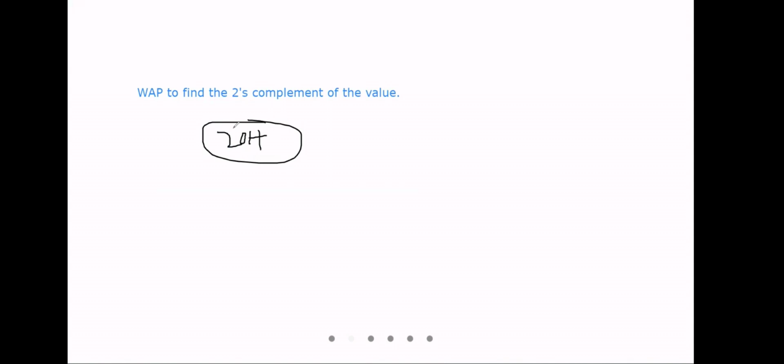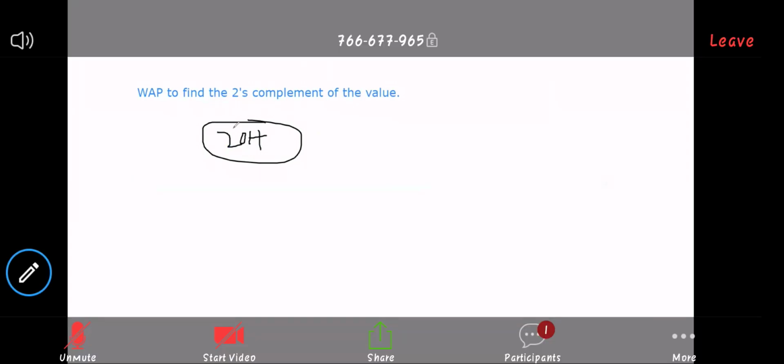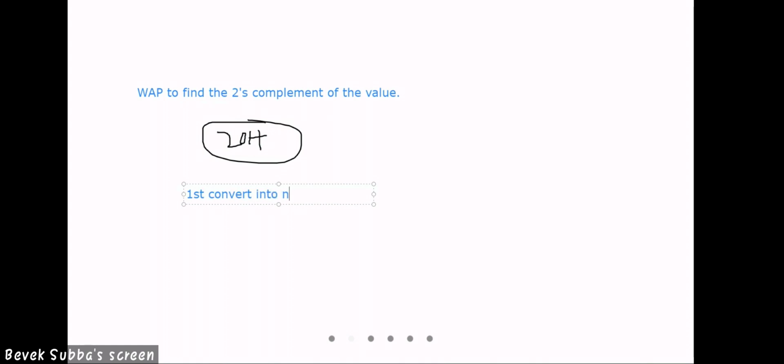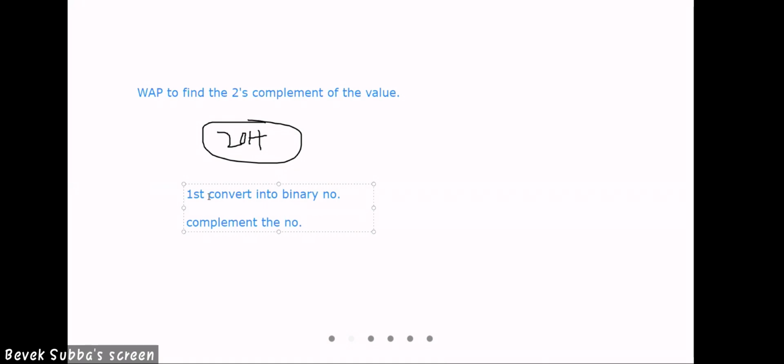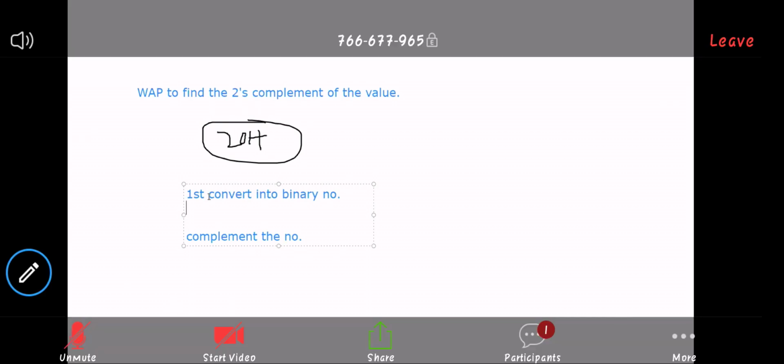First, you will convert that into a binary number, right? Yes, sir. Then the complement of the number. What is the binary number of 28? Roshan, tell me the binary number of 28.